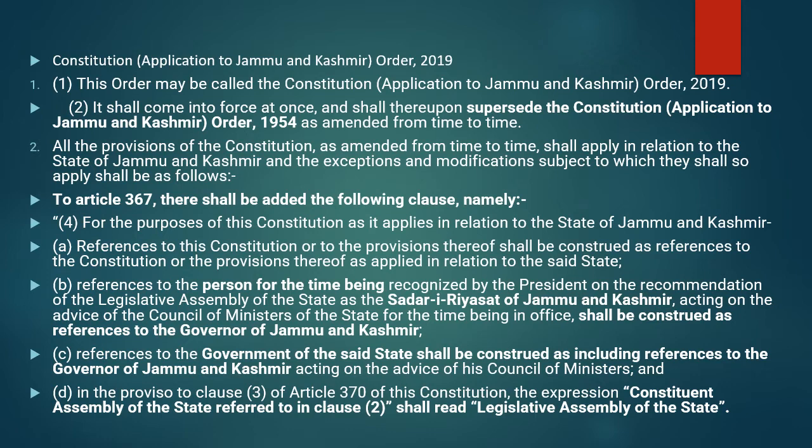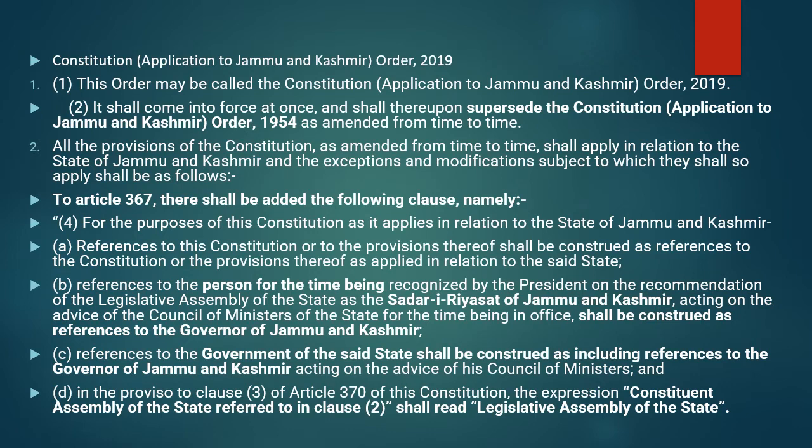To Article 367, the following clause shall be added, namely, for the purposes of this Constitution as it applies in relation to the state of Jammu and Kashmir, references to this Constitution or to the provisions thereof shall be construed as references to the Constitution or the provisions thereof as applied in relation to the said state.